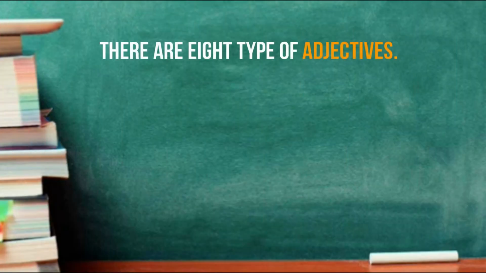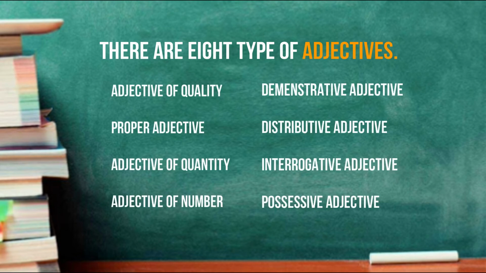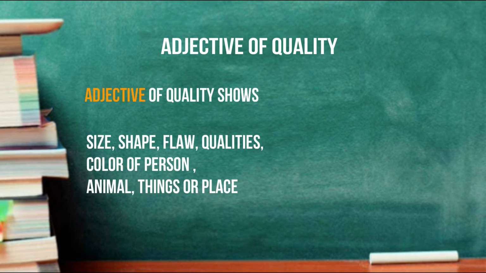There are 8 types of adjective. Adjective of quality, proper adjective, adjective of quantity, adjective of number, demonstrative adjective, distributive adjective, interrogative adjective, and last possessive adjective. Let's start with adjective of quality. Adjective of quality can be defined as an adjective which is used in the sentence to express the size, shape, flaw, quality, color of person, thing, animal or place. It's called adjective of quality.